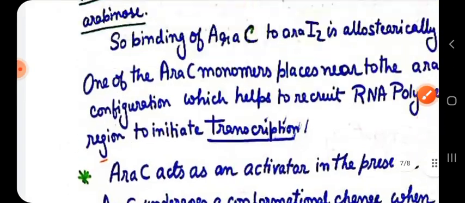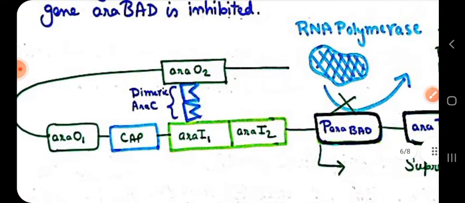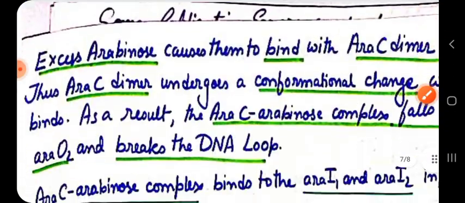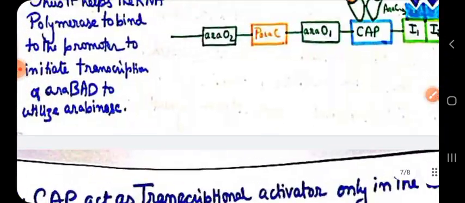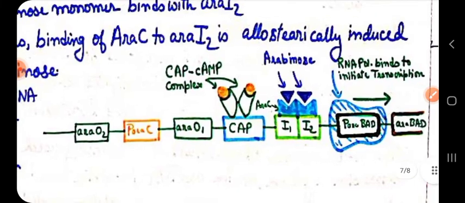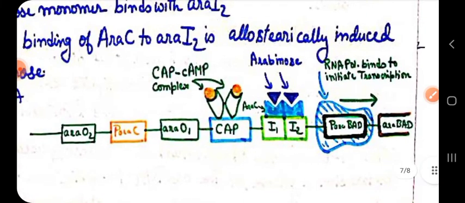So if the CAP-cAMP complex binds to this CAP binding site, automatically the DNA loop structure will break off. So in two ways, activation of the Ara BAD genes can be done. Okay, so it will also promote the RNA polymerase to bind to the Ara BAD promoter to switch on expression of the Ara BAD genes required for metabolizing the L-arabinose.